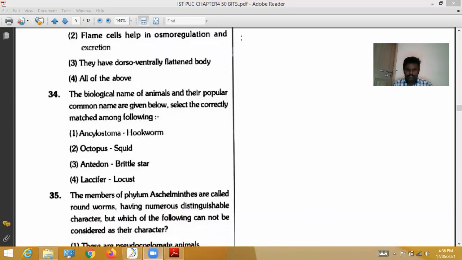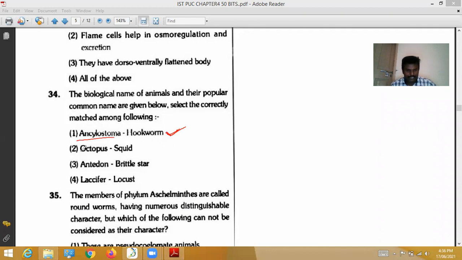Thirty-fourth question. The biological names of animals and their popular common names are given below. Select the correctly matched pair among the following. Ancylostoma is hookworm. Correct, it is also called hookworm.